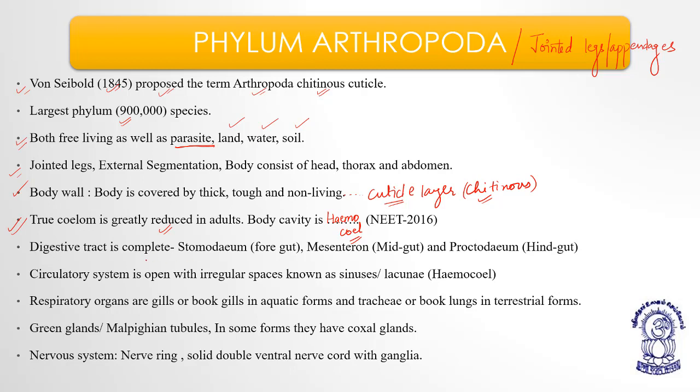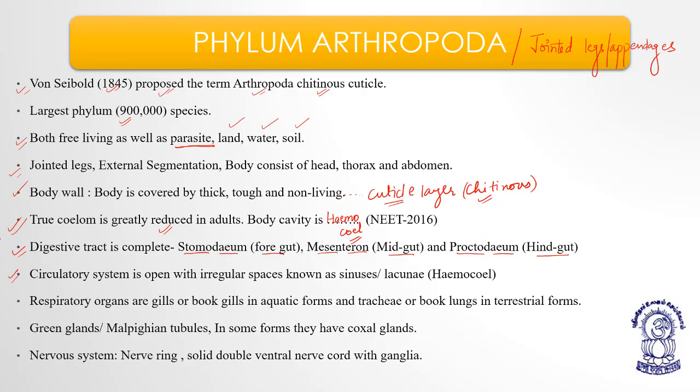Now coming to the next, the digestive tract is complete. Okay, it is divided into 3 parts: stomodium, that is foregut; mesenteron, that is midgut; and proctodium, that is hindgut. So the digestive tract is complete and it is basically divided into 3 parts. Meaning the alimentary canal is complete and it has 3 parts: stomodium, foregut; mesenteron, midgut; and proctodium, hindgut, right?